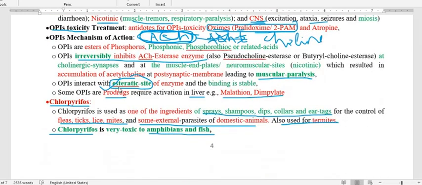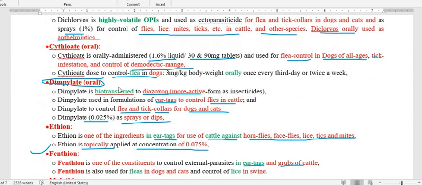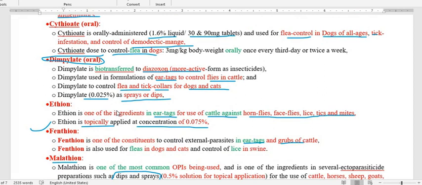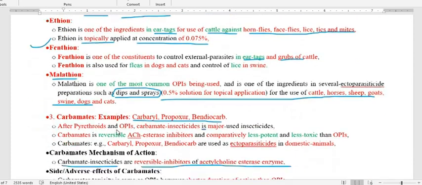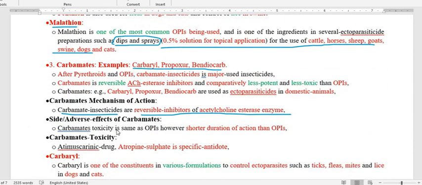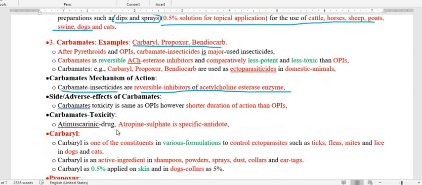Whereas in case of carbamate, the bonding between the enzyme acetylcholinesterase and carbamate is reversible, so the drug is going to release the enzyme by itself. There is no need to give a drug to detach the carbamate from the acetylcholinesterase. We have to give only one drug, atropine sulfate, as an antidote to treat the host animal if toxicity occurs. So this is about the carbamates.